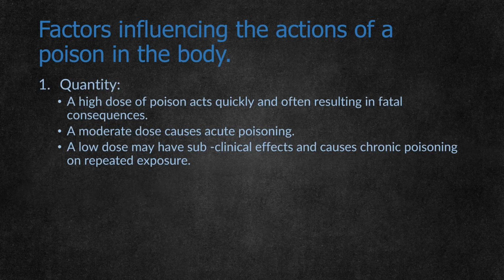Coming to factors influencing the action of poisons. Certain factors may increase or decrease the action of poisons. First is the quantity. The higher the dose of the poison, the more the action, and it will be fatal when taken in larger amounts. A moderate dose causes acute poisoning.